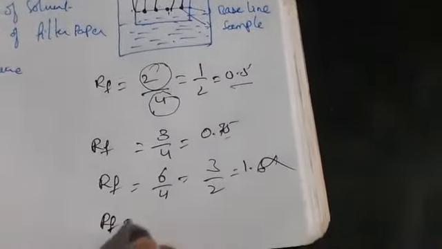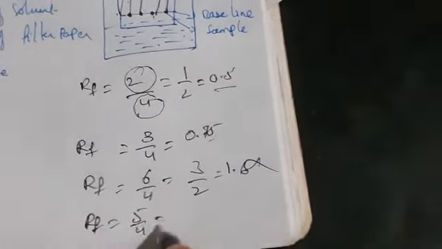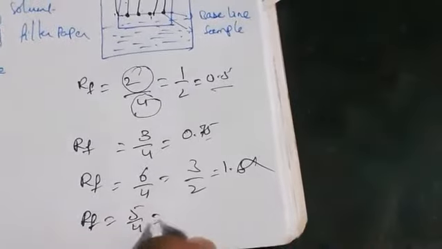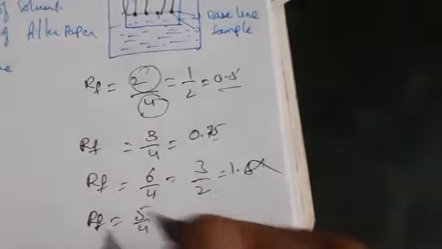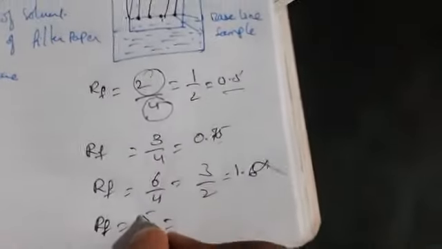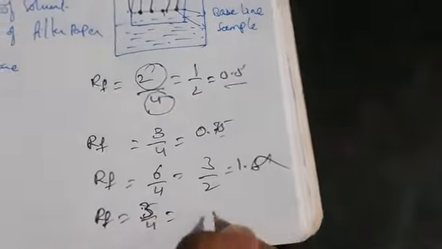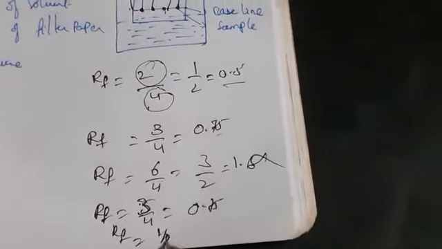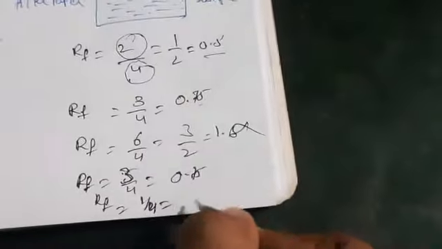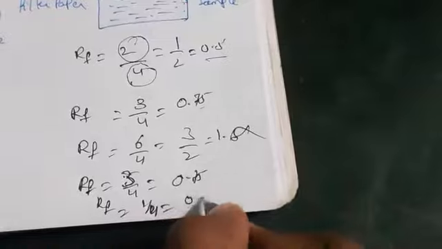Suppose the RF comes out as 5 by 4, which is 1.25. We do not get a value more than 1. Why? Because the solvent front distance is only 4 centimeters. Sometimes you can get 3 by 4, which is 0.75, or again 1 by 4, which is 0.25.